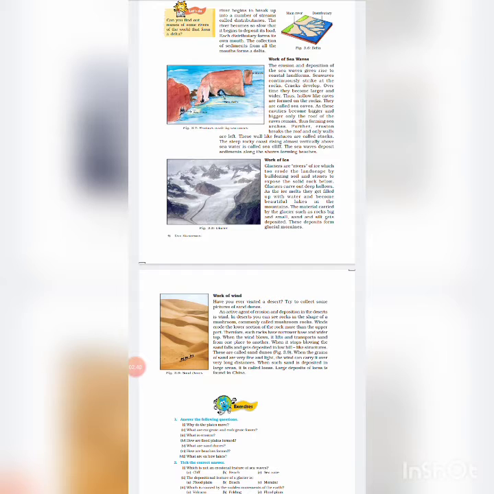Sea arches. When these cavities become bigger and bigger, only the roof of the caves remains. It forms sea arches. Stacks. Erosion breaks the roof and only walls are left, and these wall-like features are called stacks. Sea cliff. The steep rocky coast rising almost vertically above seawater is called a sea cliff.